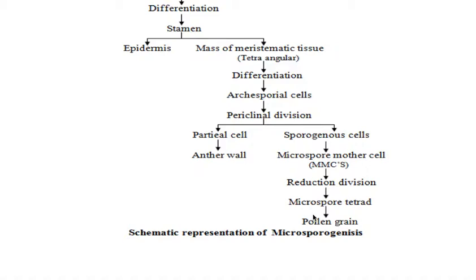That means 1 plus 1 is 2. So here, as I clearly mentioned, one meiosis. So for the formation of one mature male gametophyte, you have to see one meiotic division and two mitotic divisions. Hope at least now you are clear. If you still don't understand, please ask me.